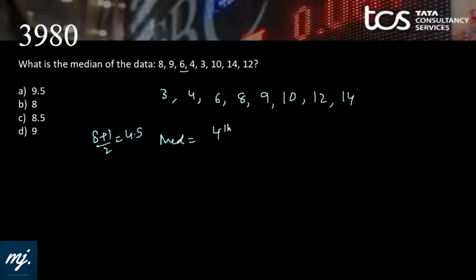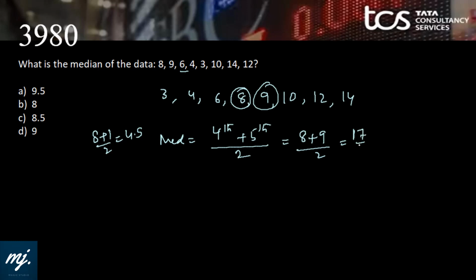That means the median is the value of the fourth term plus the value of the fifth term by 2, from left or from right. Let's do it from left. 1, 2, 3, 4. The fourth term is 8 and the fifth term is 9. 8 plus 9 by 2 is 17 by 2, that is 8.5. Bingo. Option C fits in.